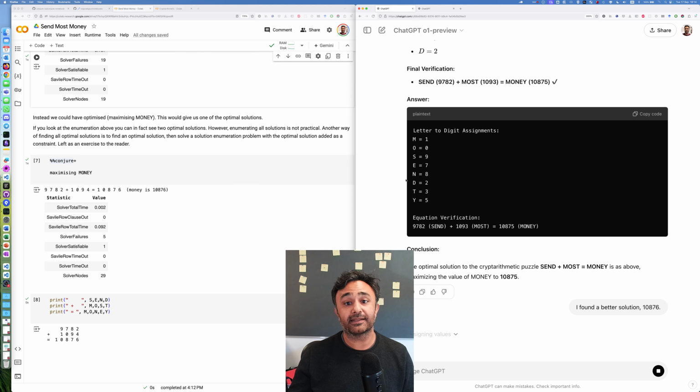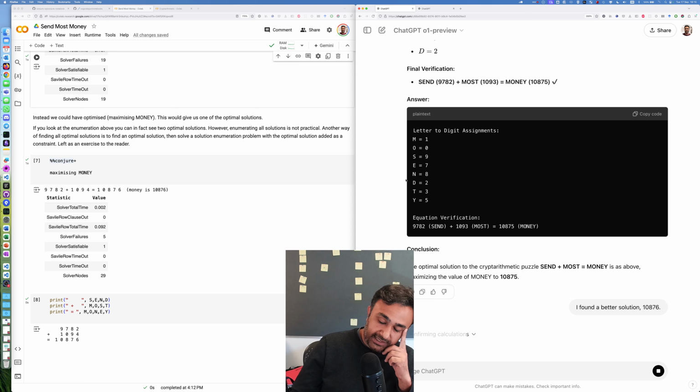I wasn't expecting this, by the way, because the send most money problem is also well known. I hoped this o1 model would be able to solve that without any problems. But we already have a roadblock.